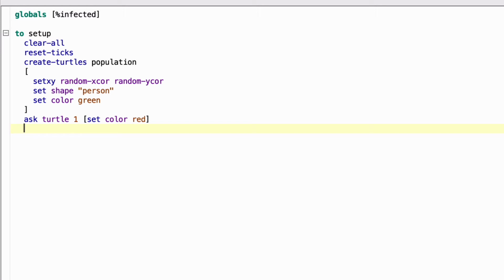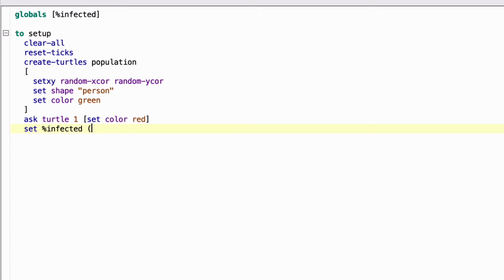Next is the longest, most complicated line, and this is one of those that we have to type. So we're going to calculate the %infected variable. Set %infected, and it's the name of our global variable that we specified in the first line. And this is a mathematical formula, so we're going to put that in parentheses.